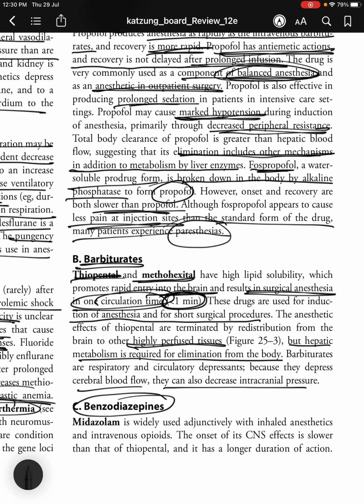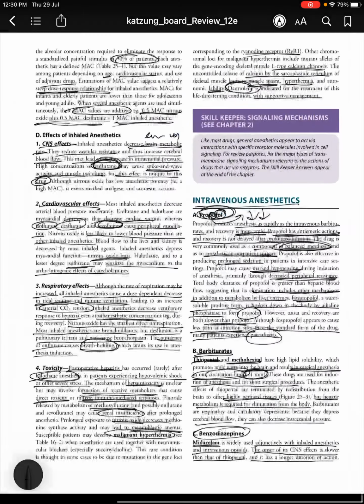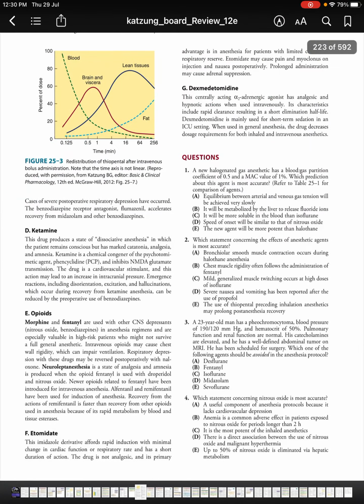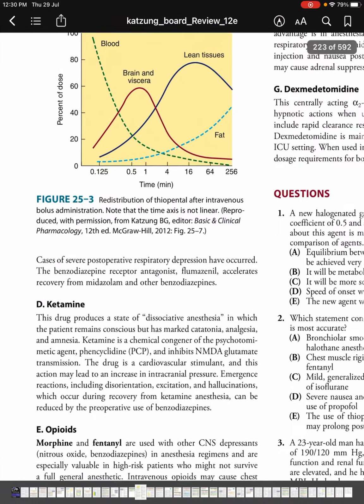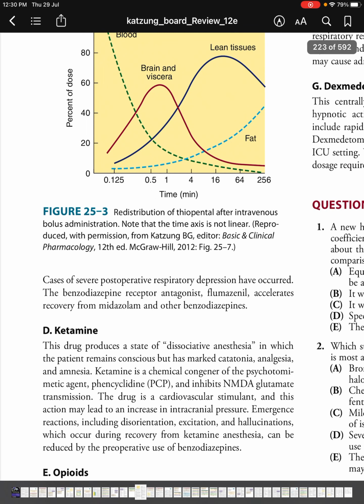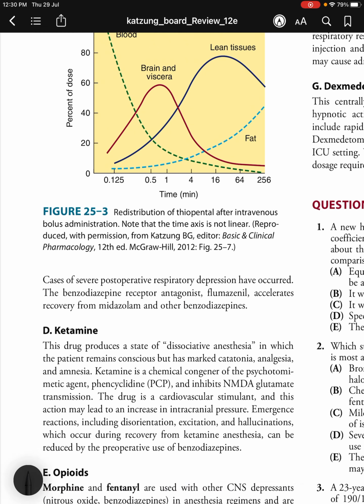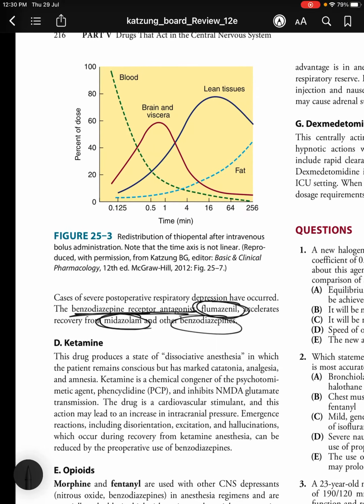You have benzodiazepines next. Midazolam is widely used adjunctively with inhaled anesthetics and intravenous opioids. The onset of its CNS effects is slower than that of thiopental, and it has a longer duration of action. Cases of severe postoperative respiratory depression have occurred. The benzodiazepine receptor antagonist flumazenil accelerates recovery from midazolam and other benzodiazepines. So if you are recovering very slowly from midazolam and other benzodiazepines, you can use flumazenil to displace the drug from the receptor and cause recovery from anesthesia.